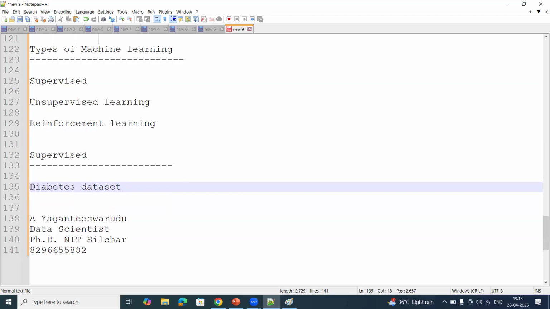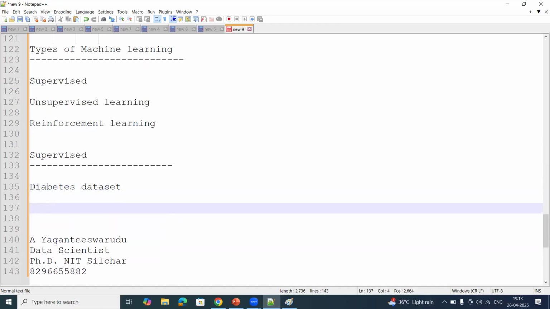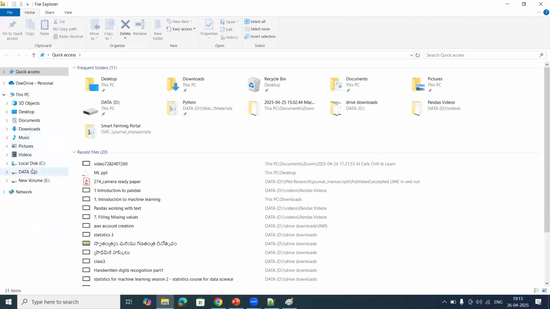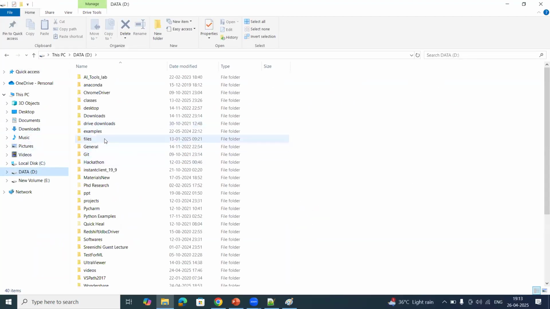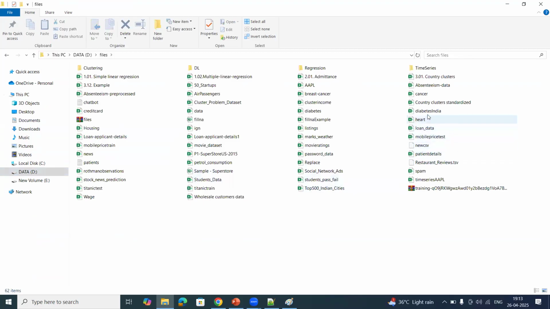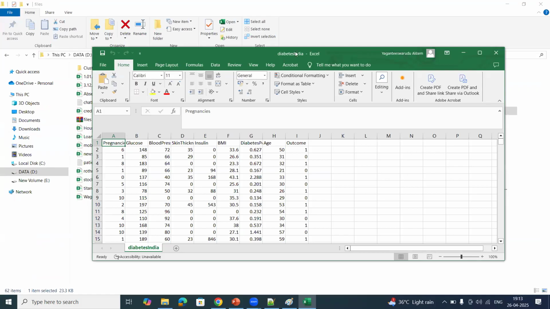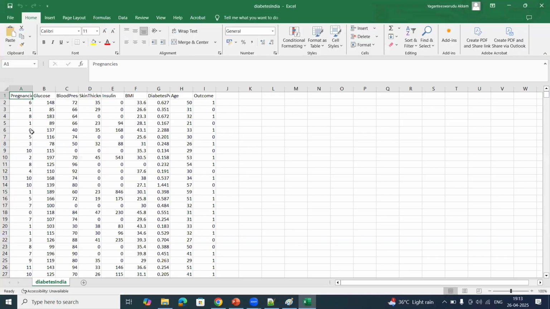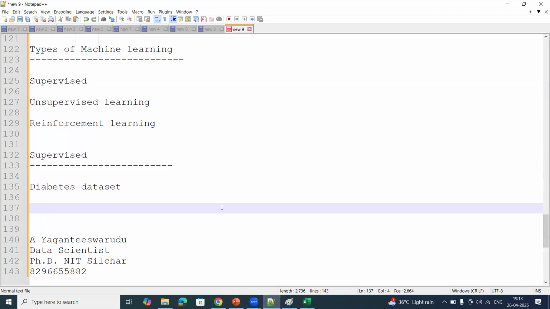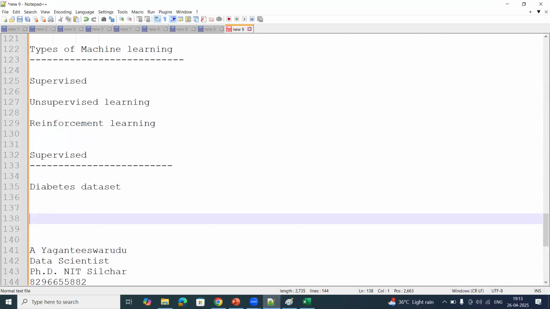In the diabetes dataset, you have a set of features. Let me show you an example dataset which I have in my system. This is my diabetes dataset, which has a set of features and a label. That's what, if you see my slides, I'm representing as the outcome variable or label.